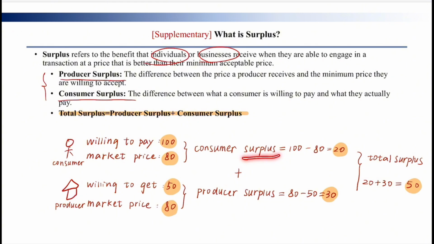Then my surplus is 20 Hong Kong dollars. If I were the producer, I'm willing to accept 50 Hong Kong dollars, but the market price is actually higher, 80 Hong Kong dollars. Then my surplus is 30 Hong Kong dollars. If I want to calculate the total surplus, I just need to add them up. So the total surplus is 50.